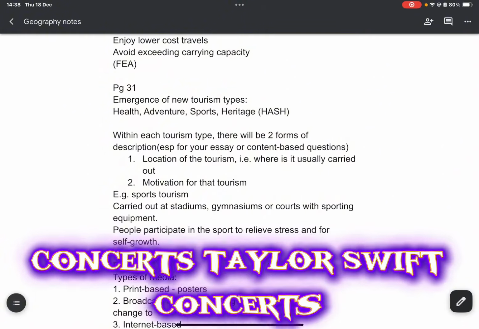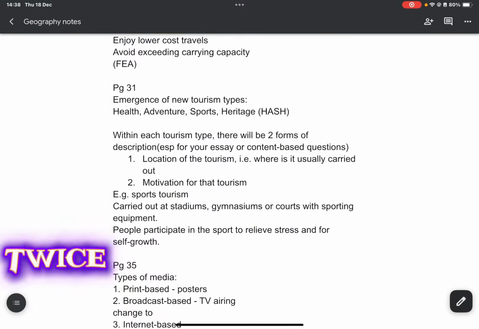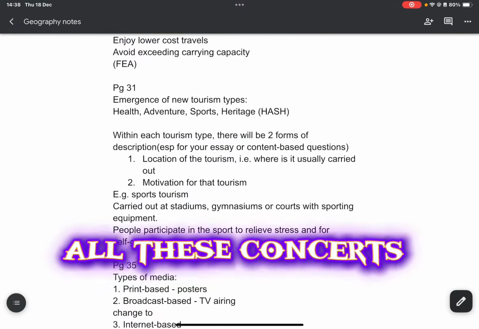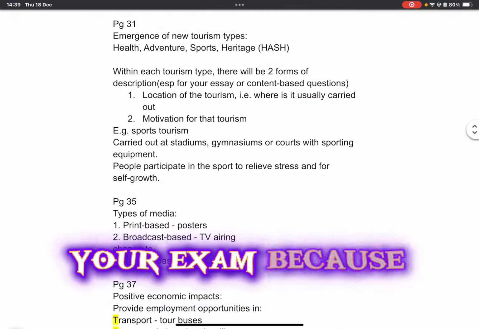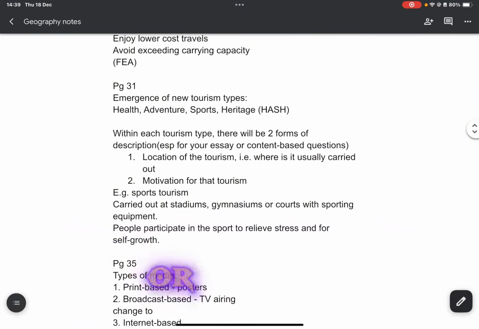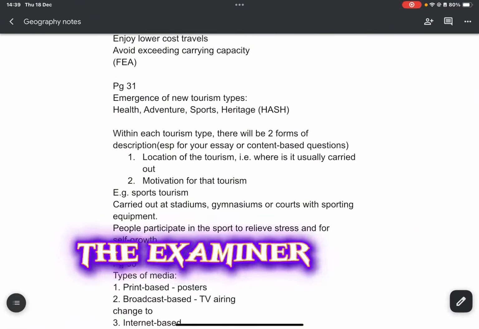Taylor Swift concerts, Coldplay concerts, Twice concerts, Blackpink concerts. All these concerts that are coming to Singapore generate tourism. So you can write that in your exam, because again, in geography there's no right or wrong. As long as it makes sense, the examiner will give it a mark.